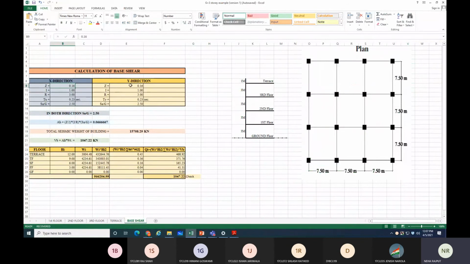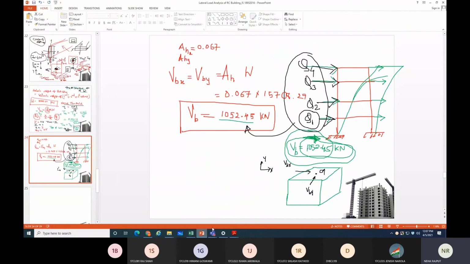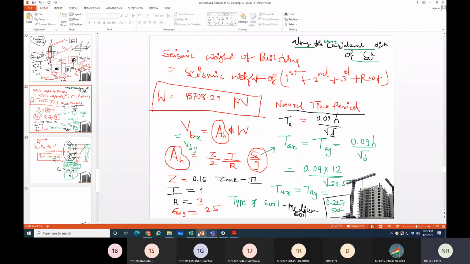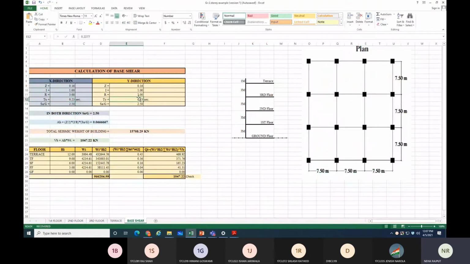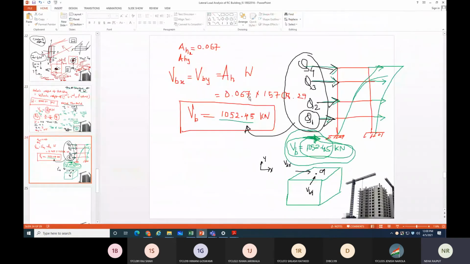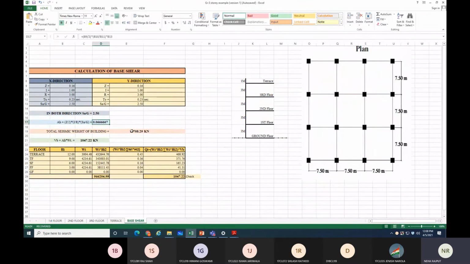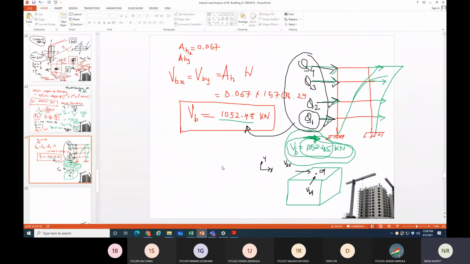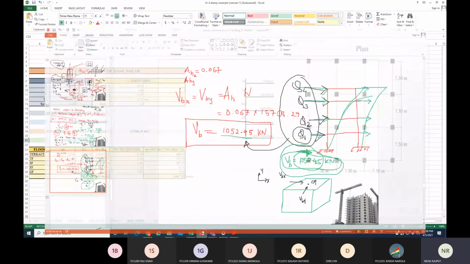See, in the x direction and y direction, the Z value is the same, I is the same, R is the same, and our time period is 0.227. Here I have written 0.23. Both sides, Sa/g is the same, right? So the Ah value is 0.0667, ours is also 0.0667, right? So the total seismic weight is 15708. So VB is 1047.22.